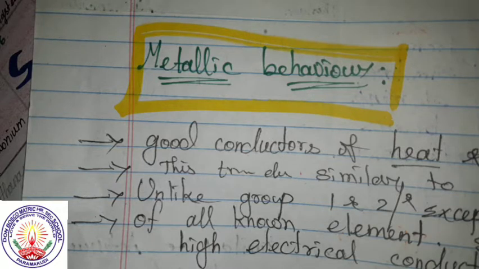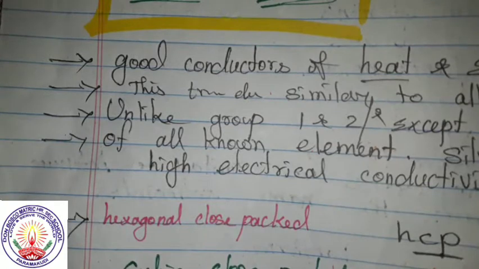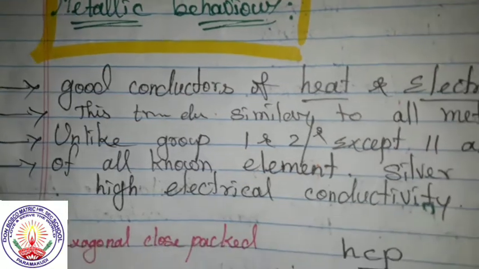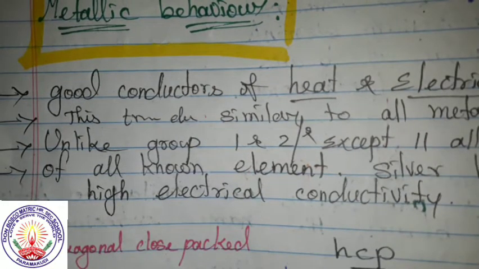Next, unlike group 1 and 2, and except group 11, these are hard. Of all known elements, silver has the highest electrical conductivity.